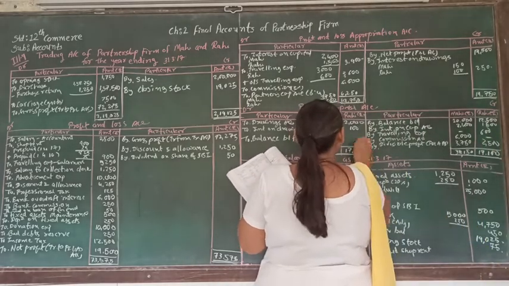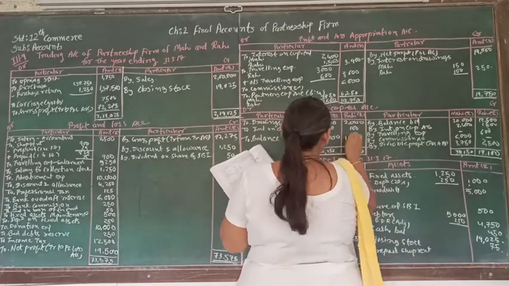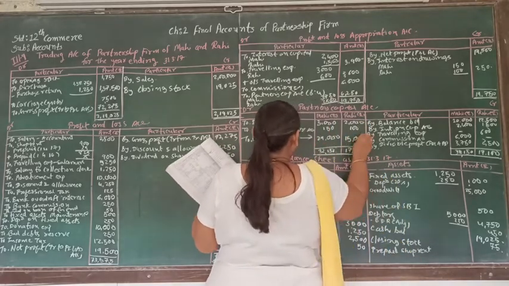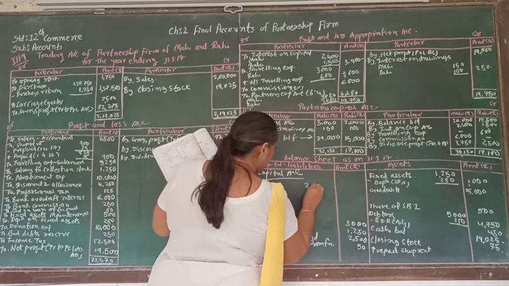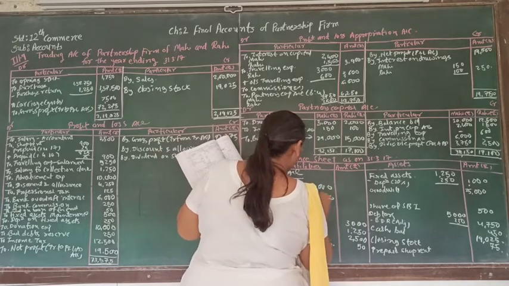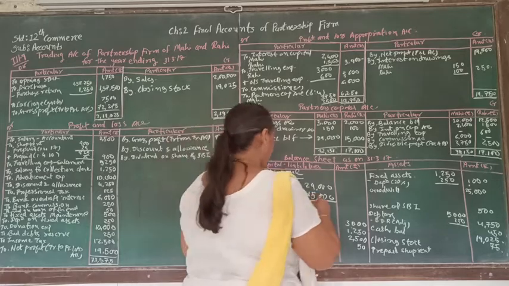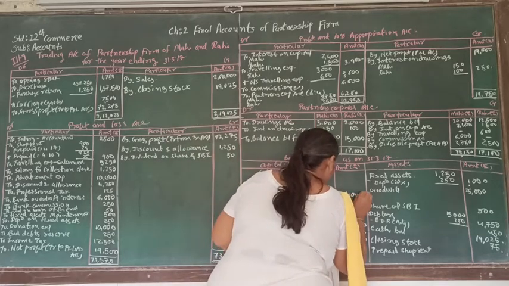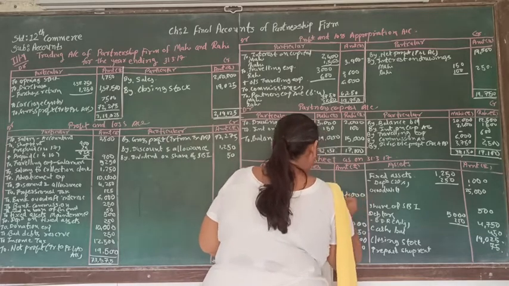From this, if we deduct this, the balancing amount will be 15,000. So here 29,000 plus 15,000, the total will be 44,000.